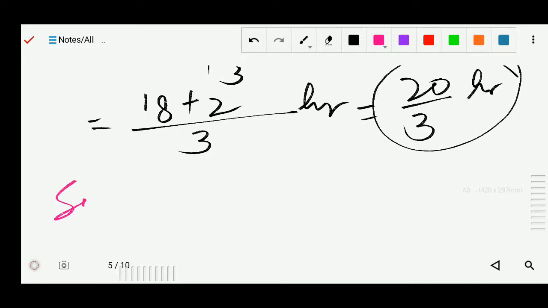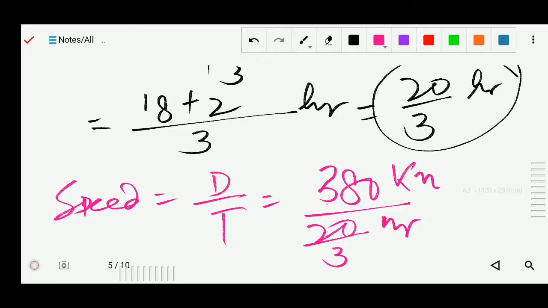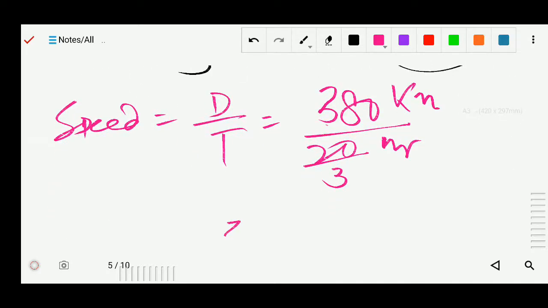So speed equals to distance by time. So what is the distance? That is 380. Okay, and what is the time? 380 kilometer, and time is 20 by 3 hour. Now we can solve it.